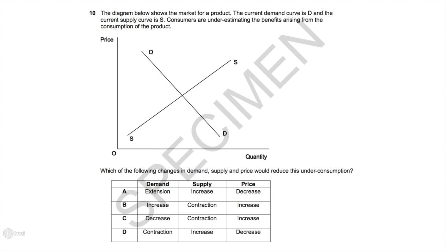So A, for demand we see an extension. This means that the demand curve stays the same at D and we just move slightly further along it. In order for us to move along our demand curve, we must have a change in supply. Supply for A increases. This means that supply shifts to the right. This does cause the extension of the demand curve that we expect, and it decreases the price. So this is the correct answer for this one. I'll just go through the other ones.